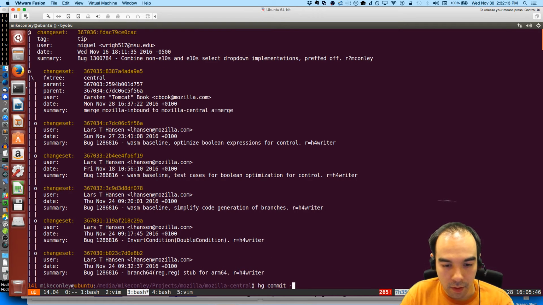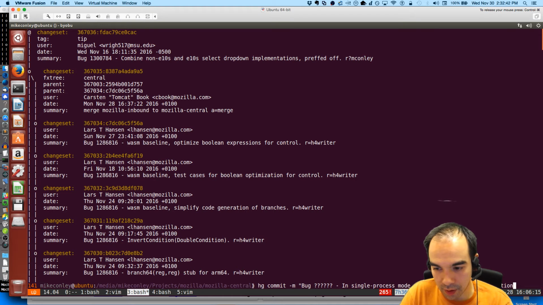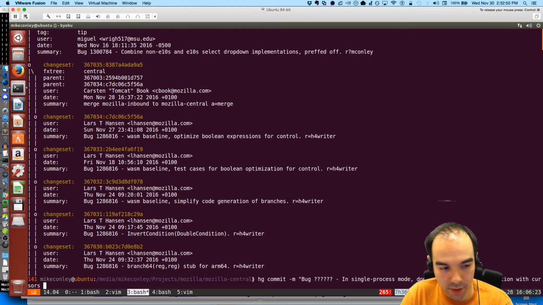Okay. So this commit said bug 1300784. Or I haven't got a bug number for it yet, so I'm going to put question marks. But the commit message is: in single process mode, don't change selection with cursors if pop-up is opened in the parent.